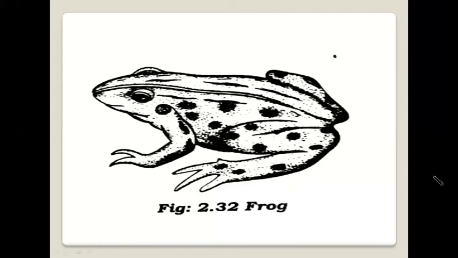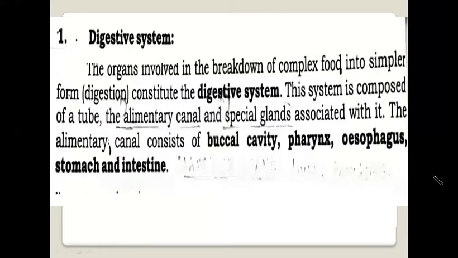The internal organs of the frog are located in the body cavity, which is also called coelom. These organs make the various systems which perform specific functions. The different organ systems present in the body cavity are digestive system, respiratory system, circulatory system, excretory system, reproductive system, and nervous system. Let's start with the digestive system. The organs involved in the breakdown of complex food into simple form constitute the digestive system.